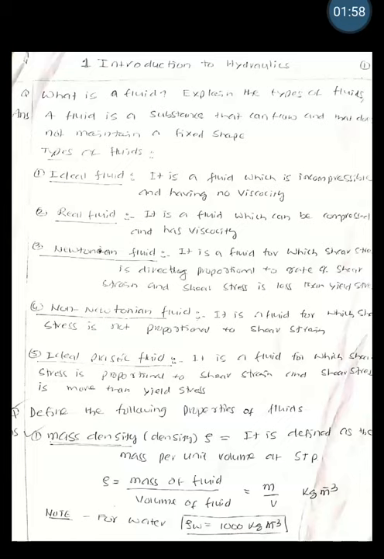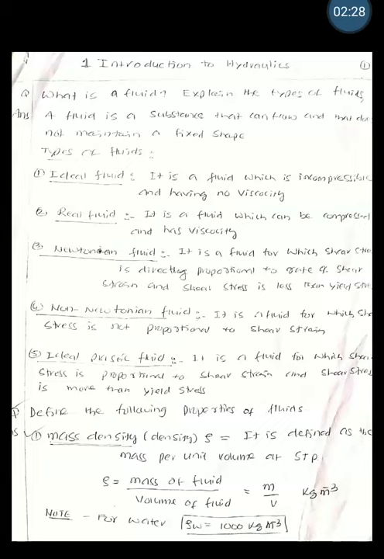Third is Newtonian fluid, which is the fluid for which the shear stress is directly proportional to the rate of shear strain, and for this fluid the shear stress is less than yield stress. The fourth one is non-Newtonian fluid. It is a fluid for which shear stress is not proportional to shear strain.